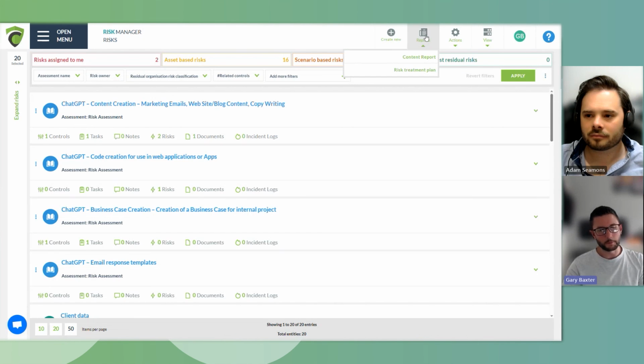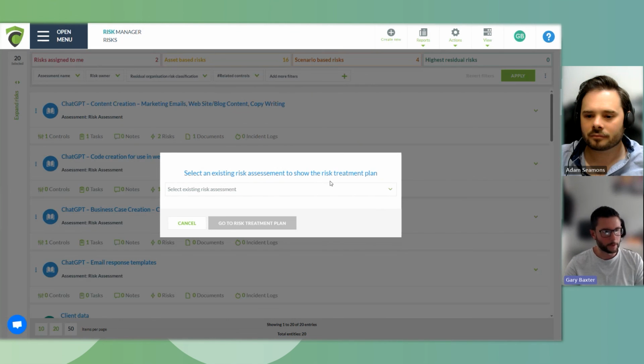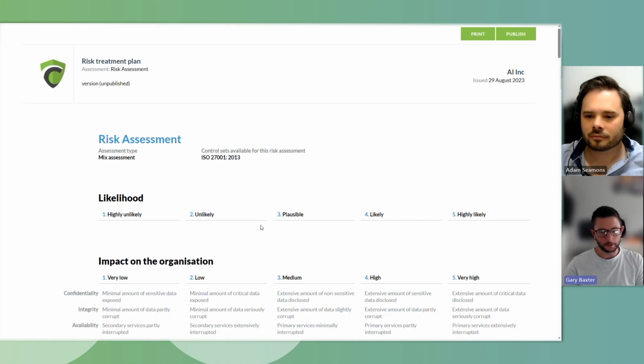The more common one, which may be utilized for things like audits, whether it's an internal or external audit, for example, would be something like a risk treatment plan. We're going to show you today very quickly what one of these would look like, and it's something that VS Risk and Cyber Comply is able to complete automatically without any further input from the user. What you'll be presented with is a document that can be version controlled, which is something required for certification or audits in any way, shape or form.